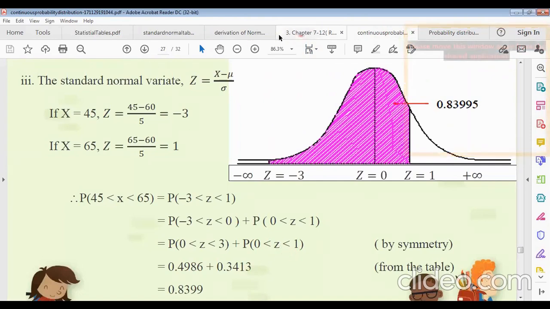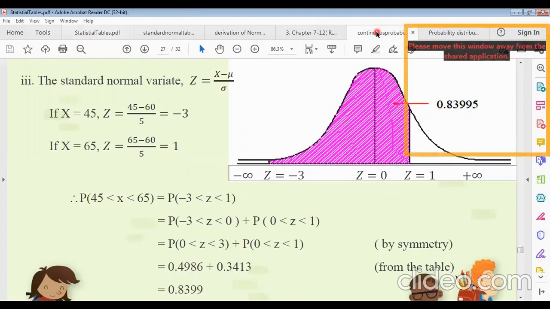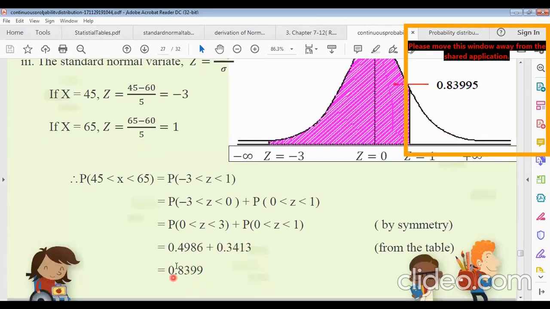The value for z equals 1 is 0.8413. 0.8413 minus 0.5 is 0.3413. So the total area will be 0.8399.